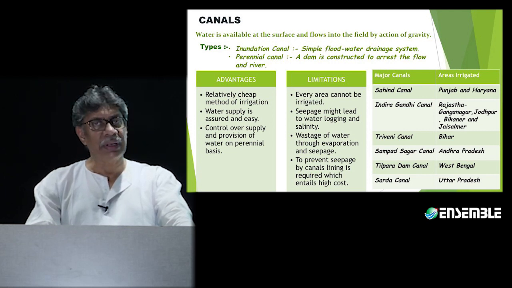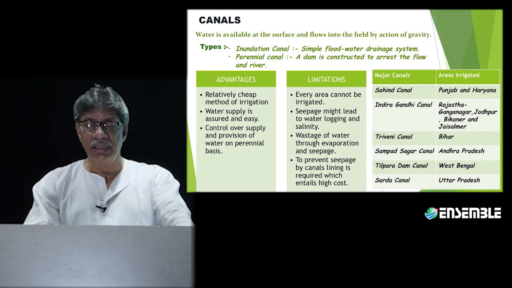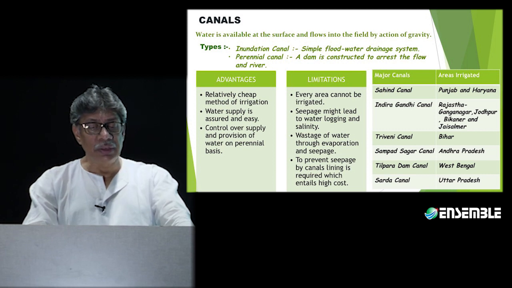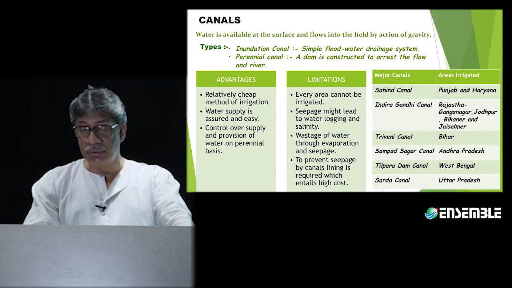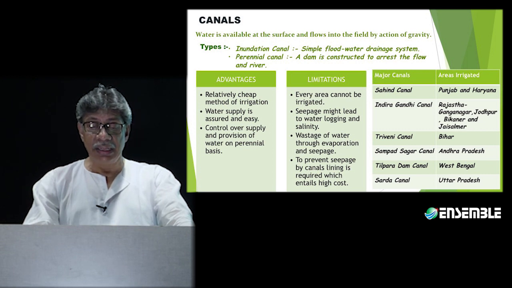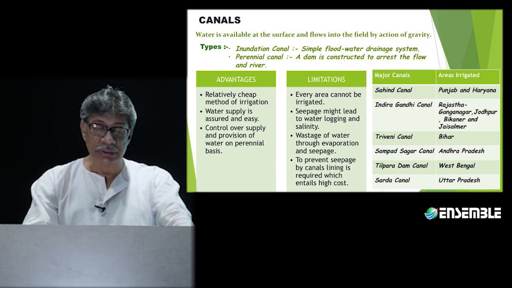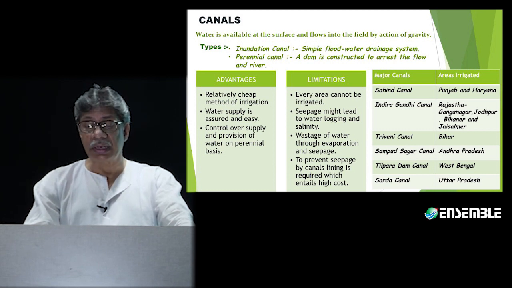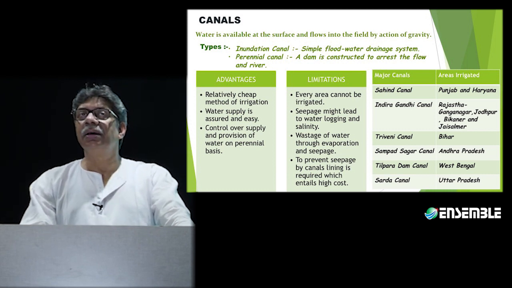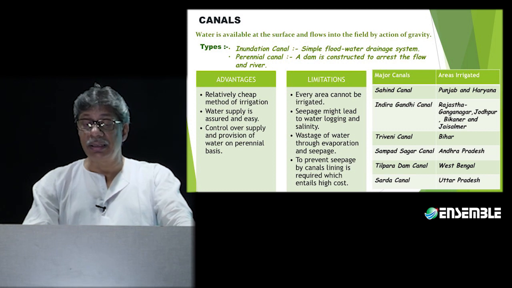There are many types of canals that have been made in the country. Some of them are very well known and very well branded. Indira Gandhi Canal, as you can look at it, is one of them. That is very well utilized and very well known as well. The other is the Siddhartha Canal in Uttar Pradesh, which is also such a type of canal. Sirhind and Yamuna Link Canal is another one of them, and so on and so forth.